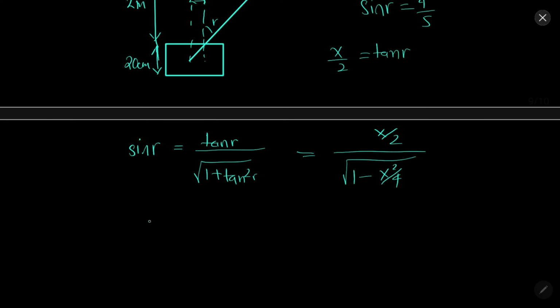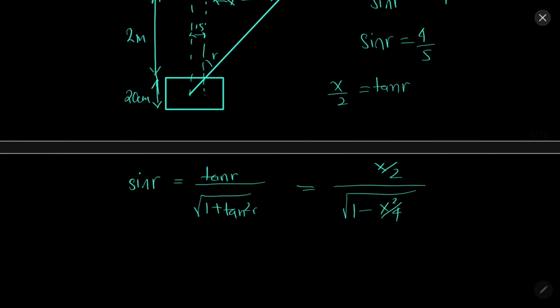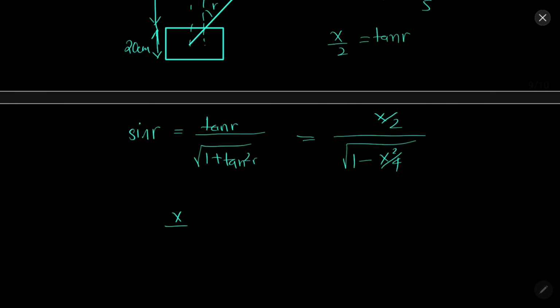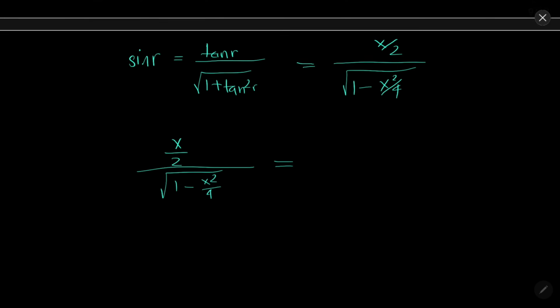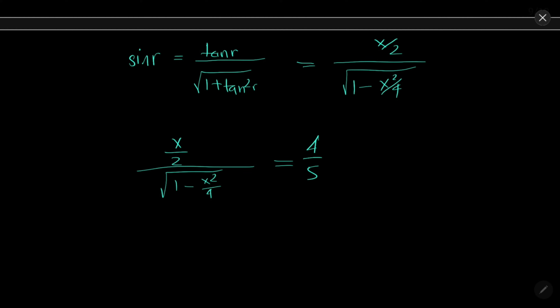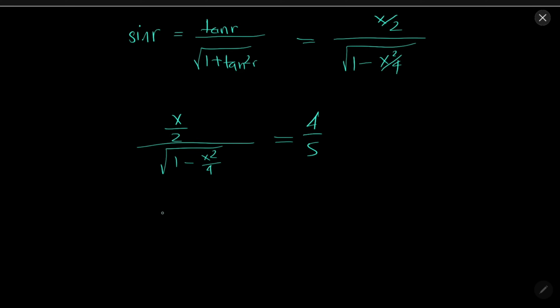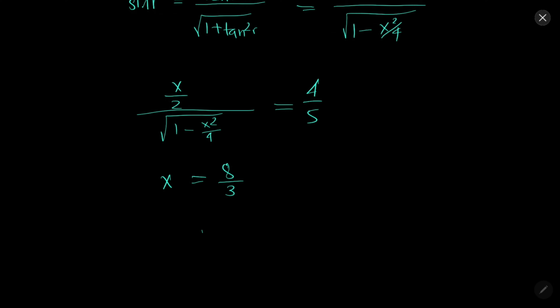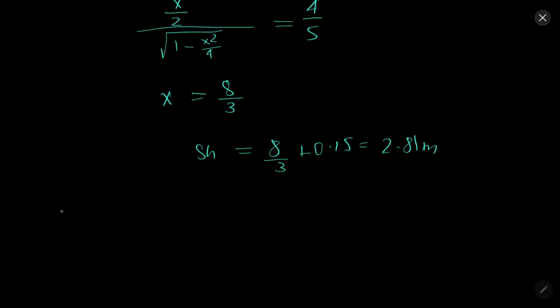After simplifying this, we will obtain x equal to 8 by 3. So the radius of the shadow will be 8 by 3 plus 0.15, that is 2.81 meters.